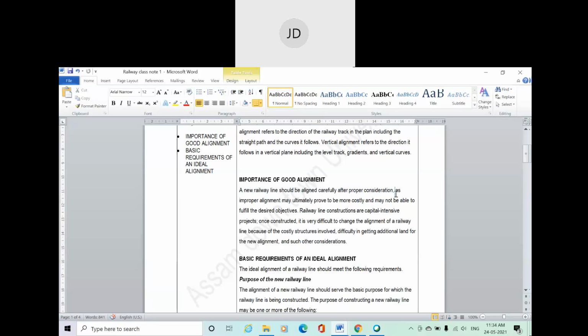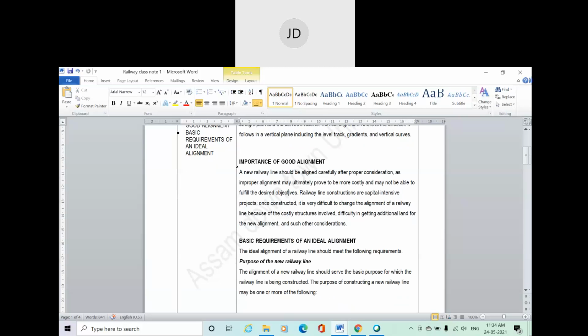Okay, because improper alignment may ultimately prove to be more costly and may not be able to fulfill the desired objective. Railway line construction is a capital intensive project also. Once constructed, it is very difficult to change the alignment of the railway line because of the costly structures involved. As I already told you, the railway project involves a huge amount of money. Okay, it's very costly. So you have to ensure that the alignment is good. Okay, so this is all about why good alignment is very important. You can also go through this.